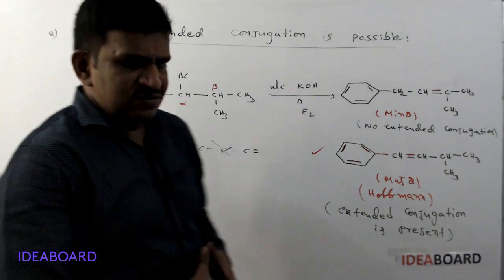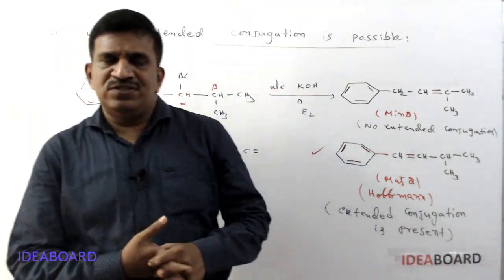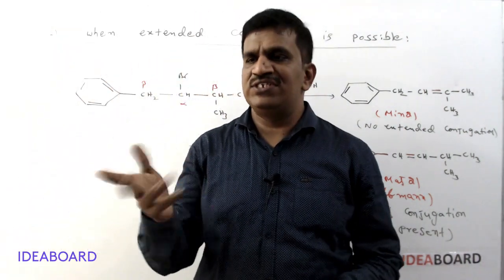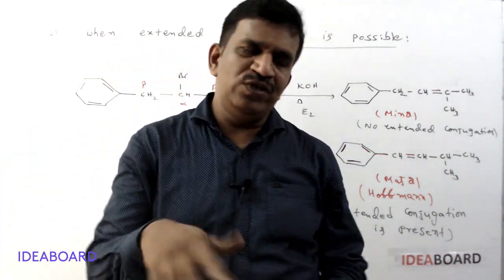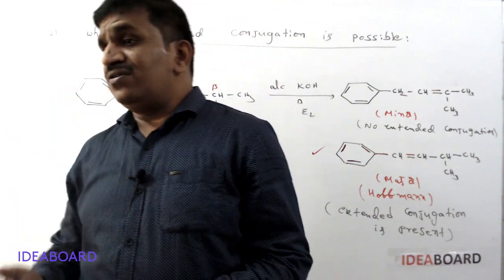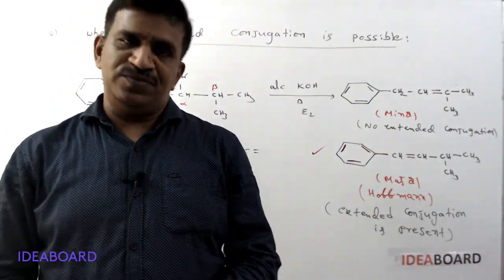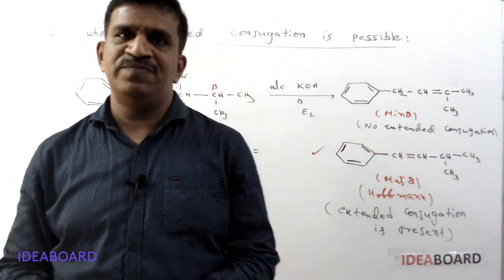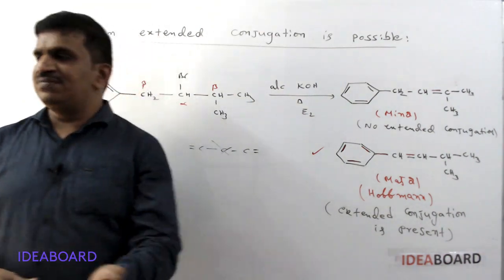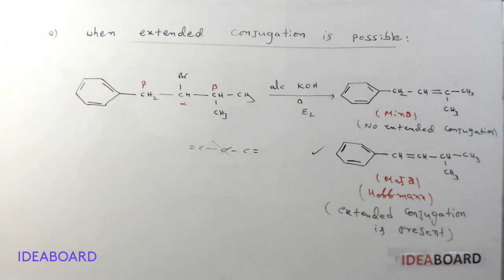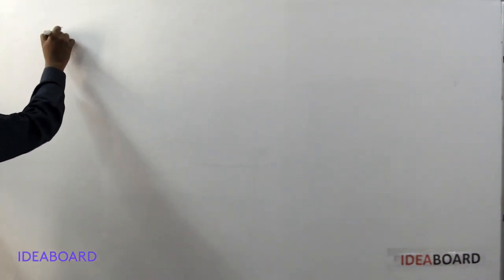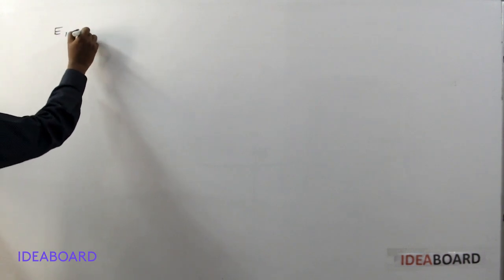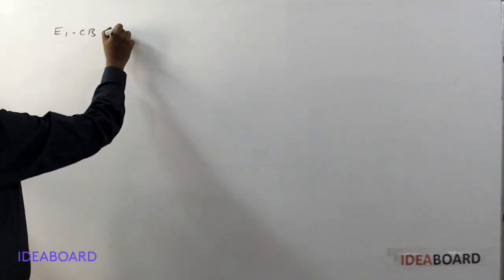The third case is the E1CB reaction actually. The third case we can say directly as E1CB reaction, meaning when poor leaving groups, that is, not easily leaving groups or difficultly leaving groups, are present, it is called an E1CB reaction. I will give more on that next. The third point is also called the E1CB mechanism or E1CB reaction.